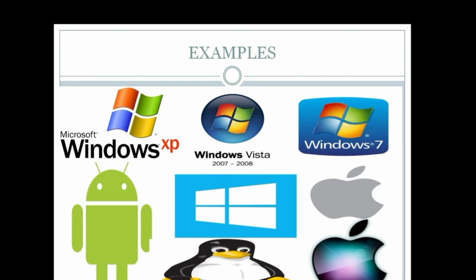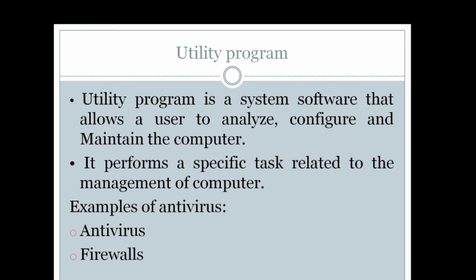Here you have seen Microsoft Windows XP, Windows Vista, Fedora, Linux, Mac OS, Android, and so on. These are all examples of the operating system that come under the category of system software. The next is utility program.